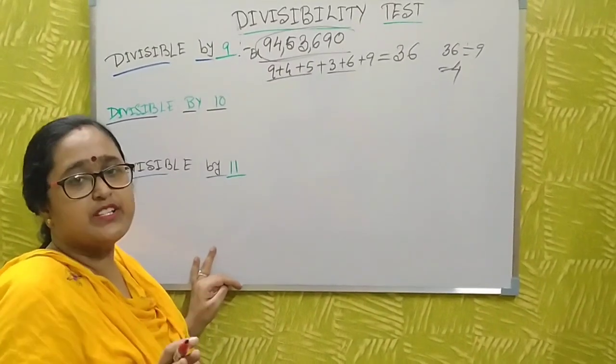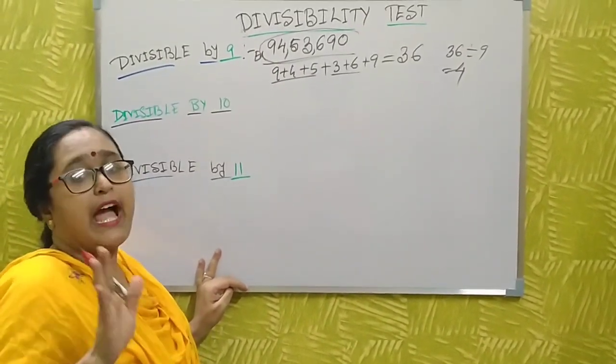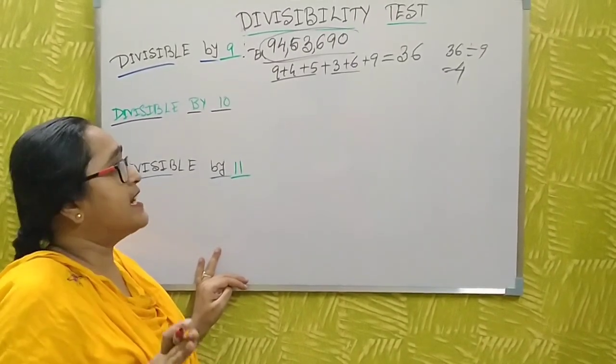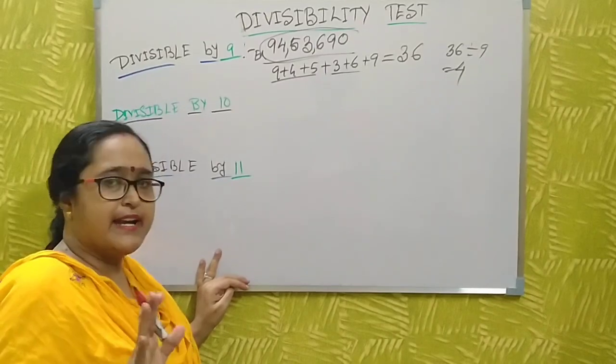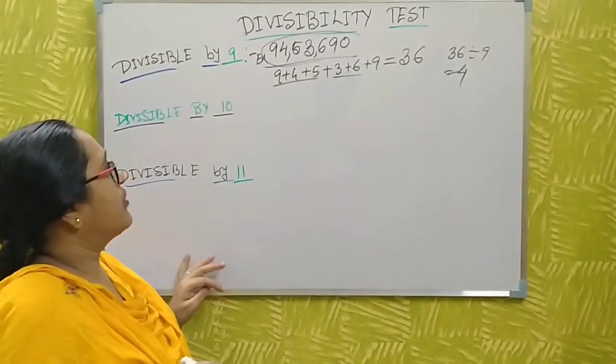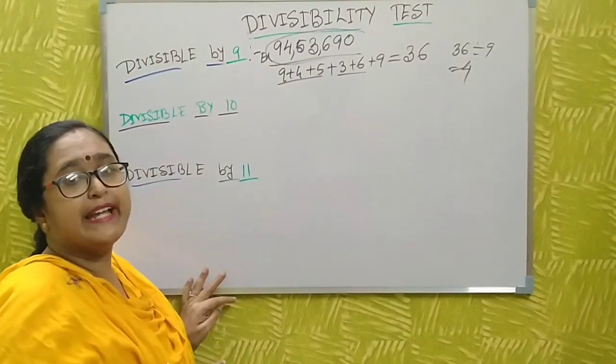If the addition of the digits is divisible by 9, then the number will also be divisible by 9. This is the same as 3. That's why I don't elaborate it. Okay. Now divisible by 10.